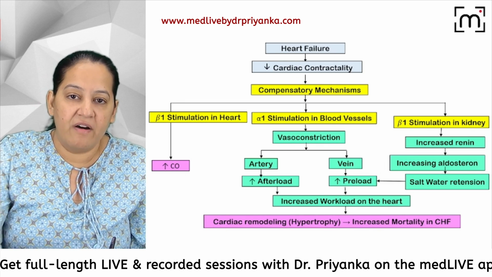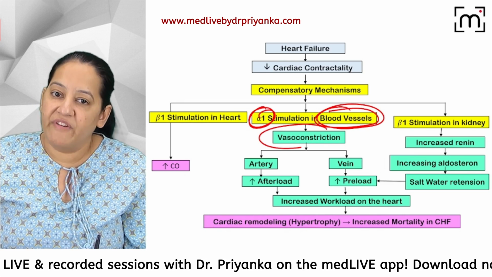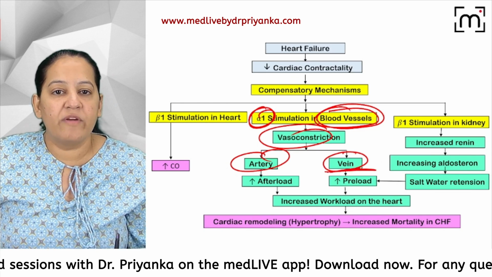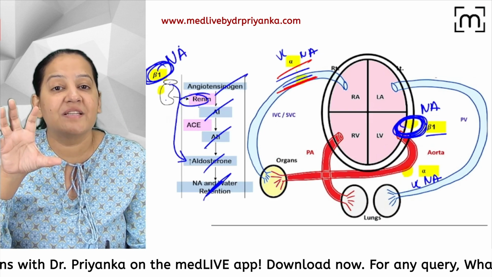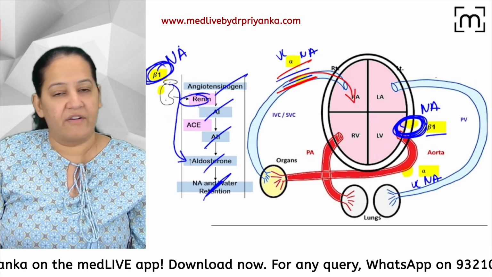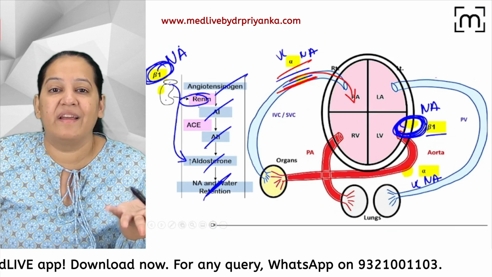So there are alpha 1 receptors present on veins as well as arteries. So veins as well as arteries undergo vasoconstriction. When the veins undergo vasoconstriction, I told you, veins are the capacitance vessels. If they are undergoing vasoconstriction, all the blood will be ejected into the right atrium. I mean, it is increasing the preload, which is again not a good thing. The heart is failing. It's not a good thing.